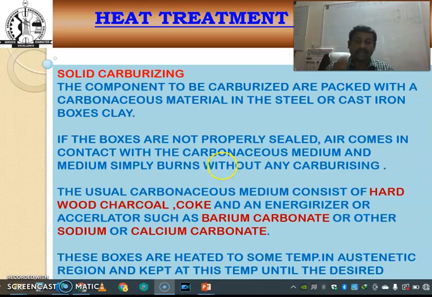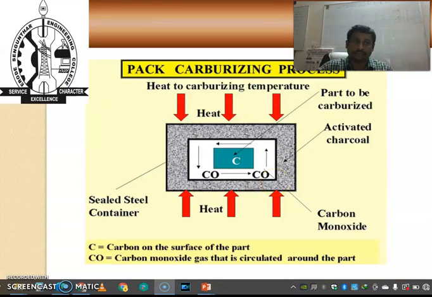These boxes are heated to a particular temperature, up to the austenitic region, and kept at that temperature until the desired properties are obtained. The part to be carburized is surrounded by activated charcoal, carbon is converted into carbon monoxide, and we give a carburizing temperature up to the austenitic temperature.